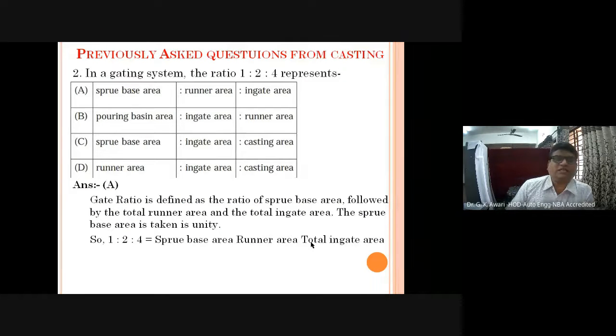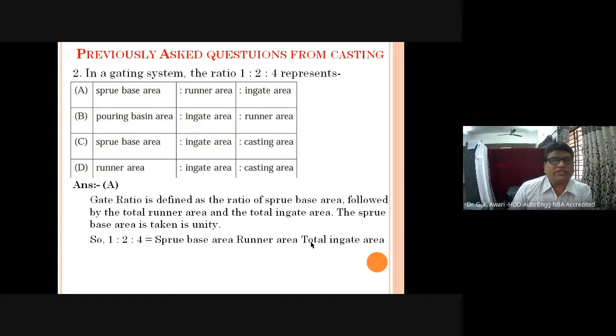Then in a gating system, the ratio of 1 is to 2 is to 4, what does it represent? Option A is sprue area, runner area, ingate area; option B is pouring basin area, ingate area, runner area, sprue base area. Okay, what does it represent basically?